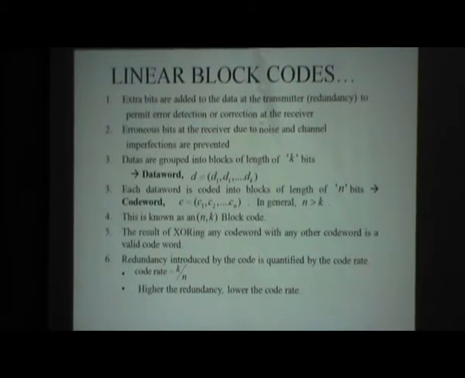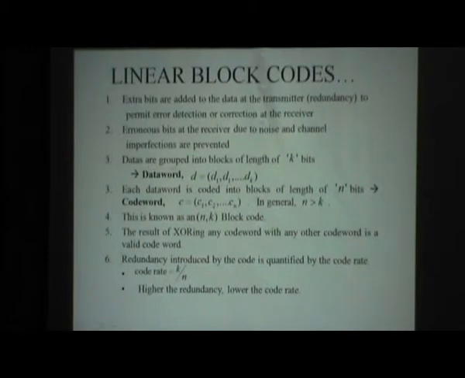So this channel coder takes the data block by block. In our session, we will assume that this channel coder takes 4 bits in a block. So a block contains 4 bits. The channel coder takes one block at a time, and the input in a particular block will have 4 bits, and it converts those 4 bits into 7 bits. So that is how it adds redundancy to our message signal.